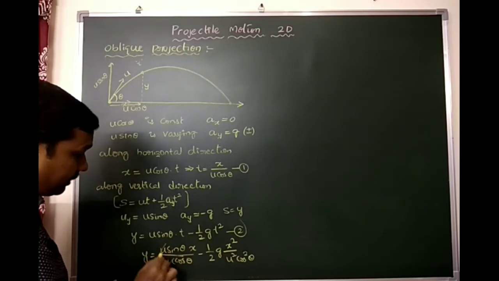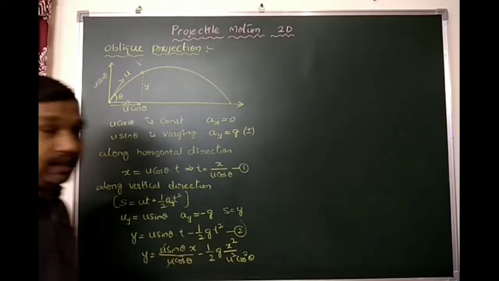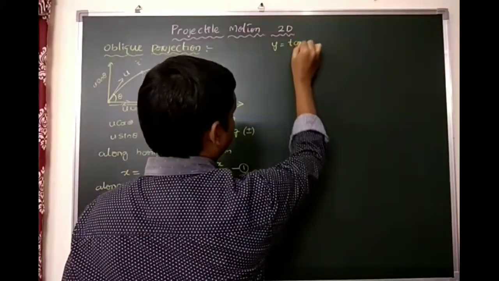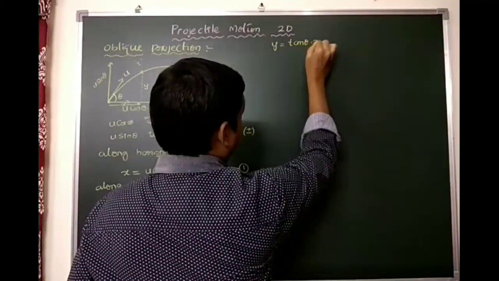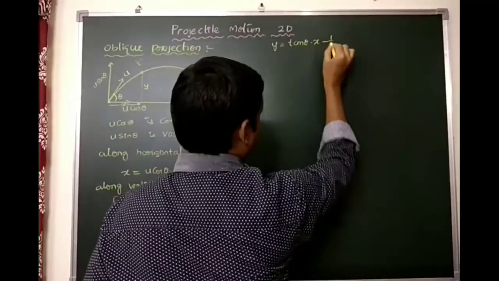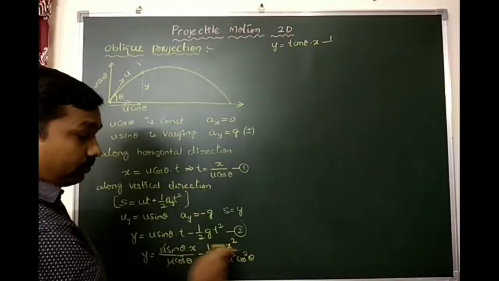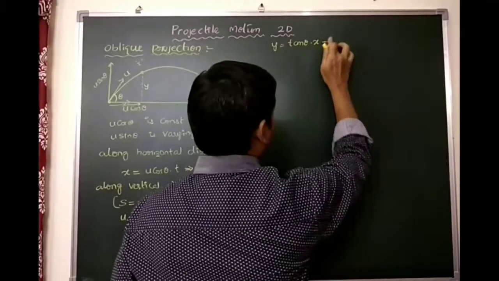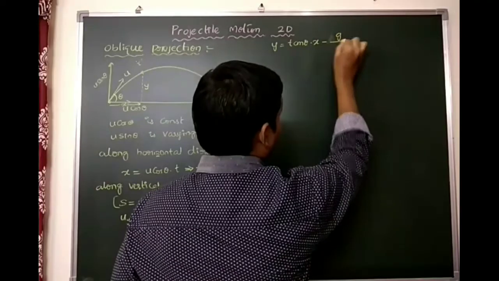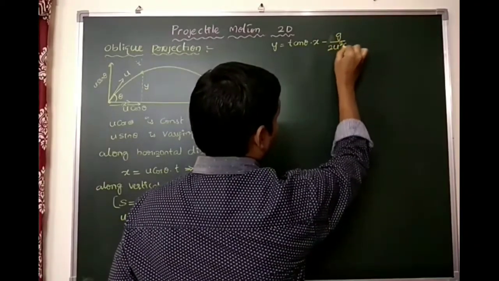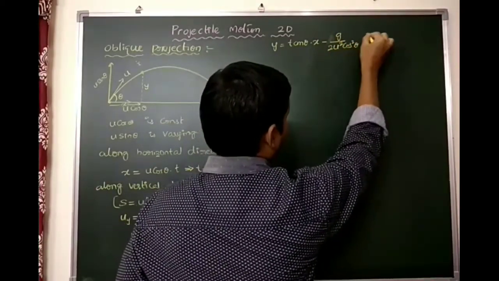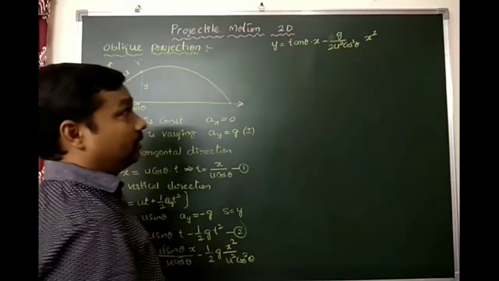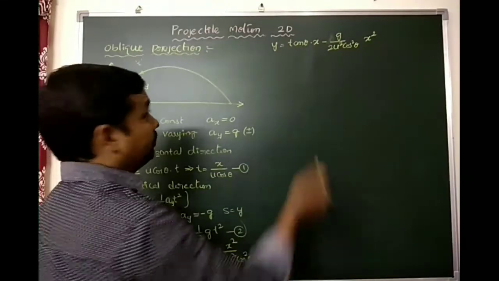Here u and u cancel, and sin theta by cos theta is nothing but tan theta. So we get y equals tan theta x minus 1 by 2 g x square by u square cos square theta. Combined, I am writing g by 2u square cos square theta into x square. This is the equation we can consider.